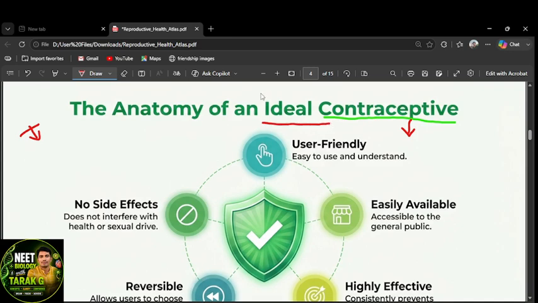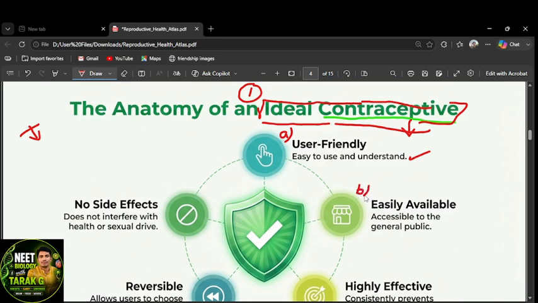This is ideal for everyone. That's why an ideal contraceptive has some characters. People who want a space between the children, or some gap after marriage, need these contraceptives. What are the qualities of contraceptives? This is the question. Here is the answer. First one is user friendly. The contraceptive should be user friendly, meaning even illiterate people should be able to use it. Easy to use and understand. There is no difficulty in using it.